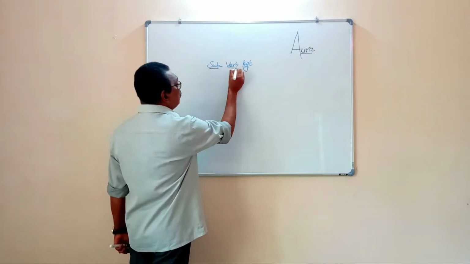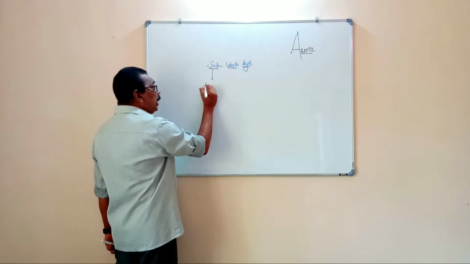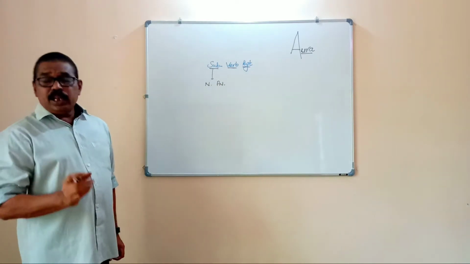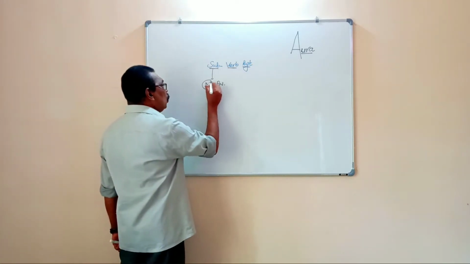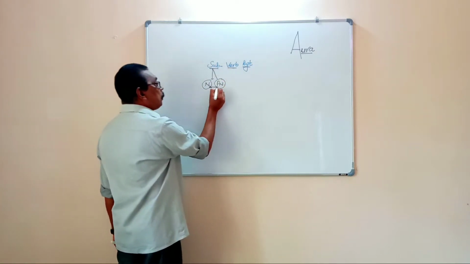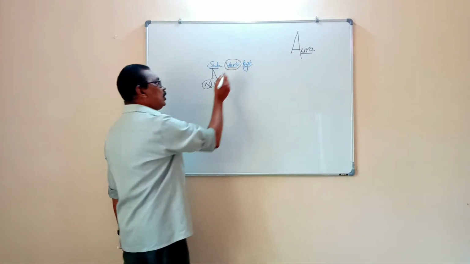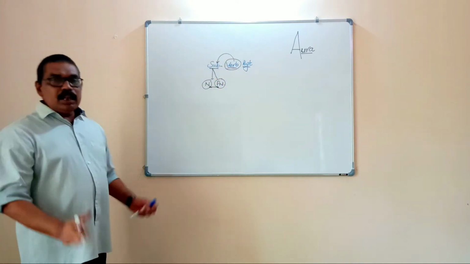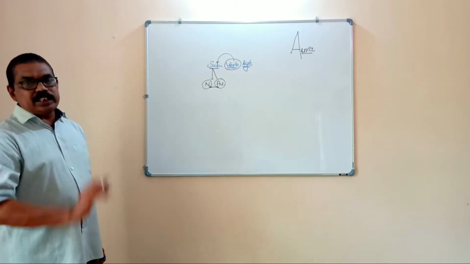Then what about subject-verb agreement? The subject of a sentence may be either a noun or pronoun. Sometimes that may be a gerund or present participle. And we should see a noun or pronoun generally comes as the subject of the sentence. And the verb used in that sentence must always agree with the subject. There are certain specific rules for the use of subject and verb in a sentence.